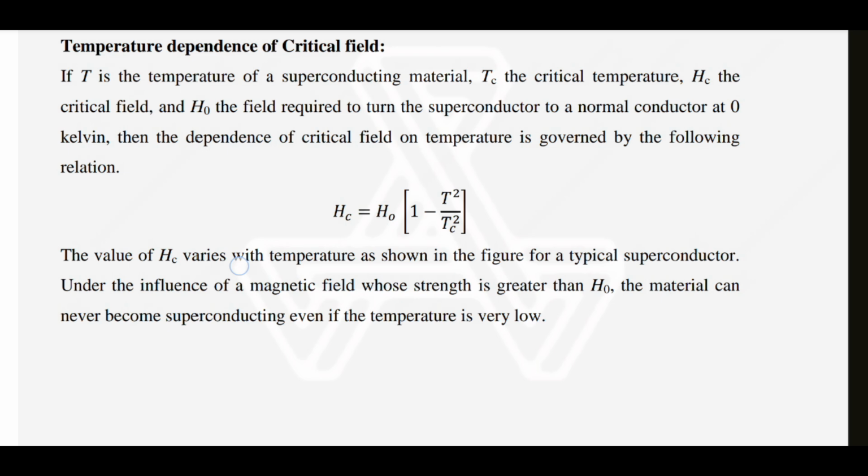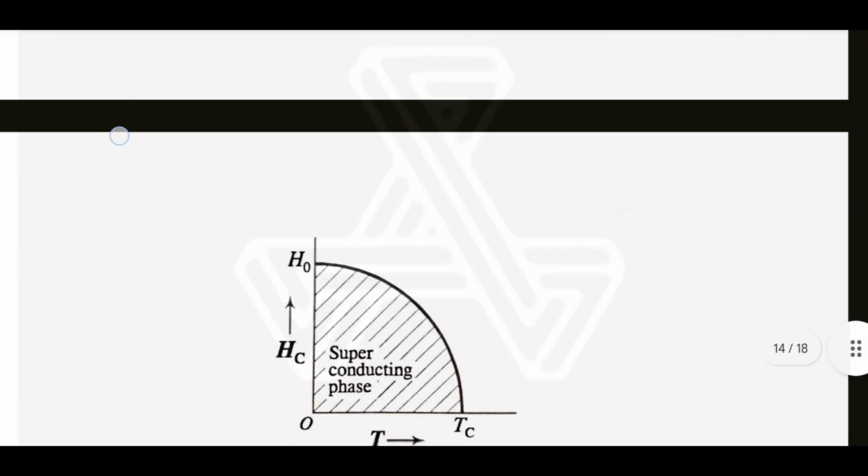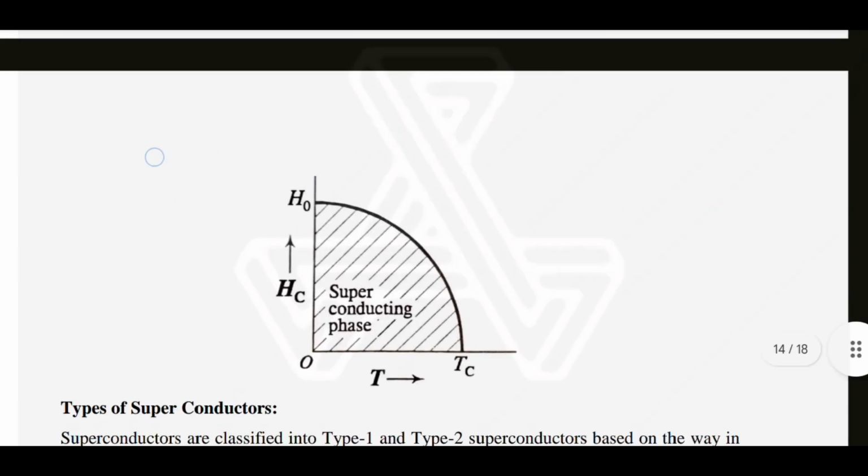For a typical superconductor, under the influence of a magnetic field whose strength is greater than H0, the material can never become superconducting, even if the temperature is very low. Here is the graph which represents the magnetic field and the temperature. Critical magnetic field H0, superconducting phase, in which the temperature should be less than the critical temperature and the field also should be less than the critical field.